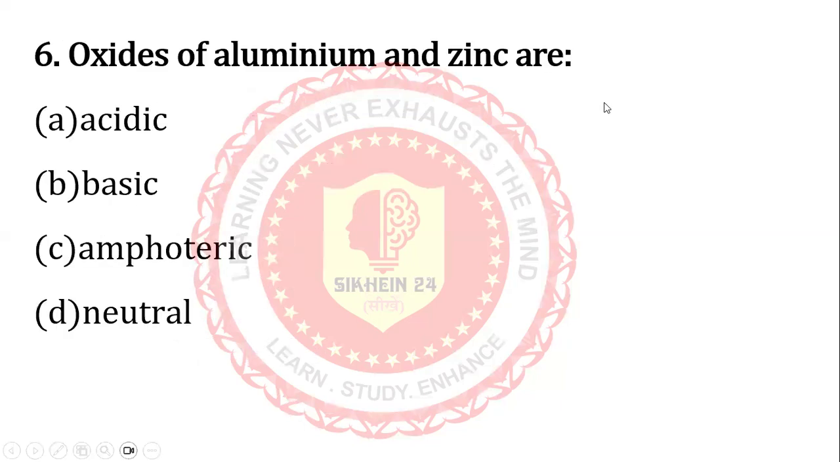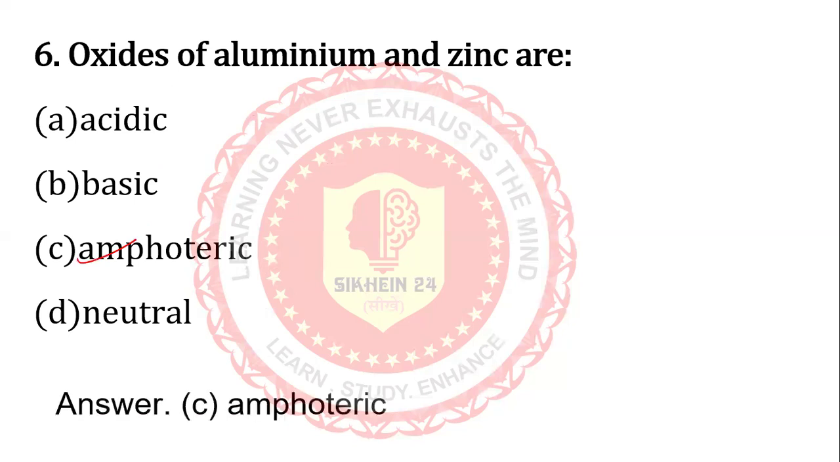Next question. Oxides of aluminium and zinc are: acidic, basic, amphoteric, neutral. I think amphoteric. Let's see. Yes, C is the correct answer. Next question.